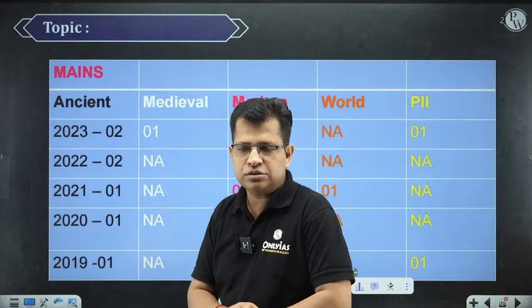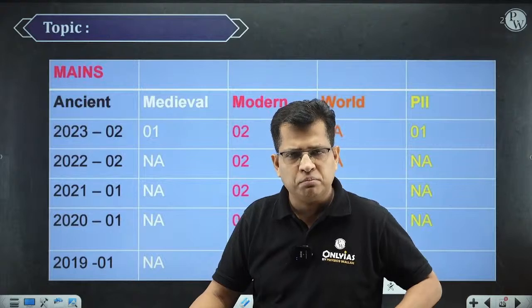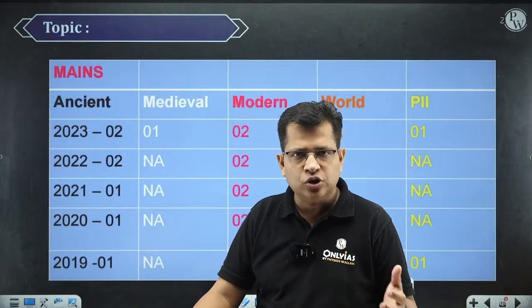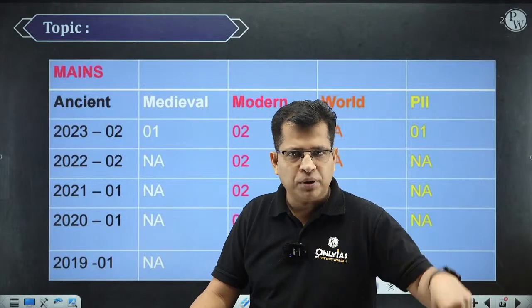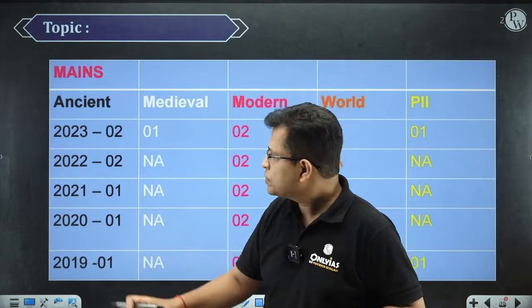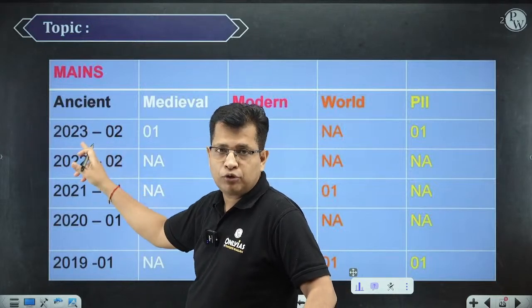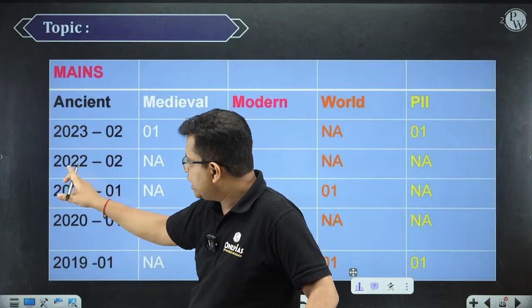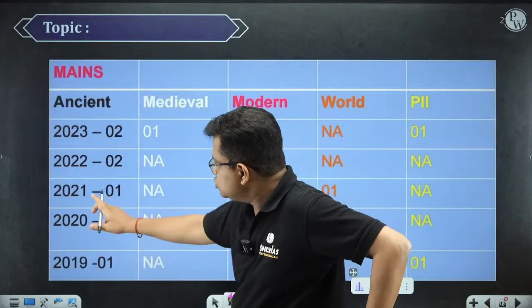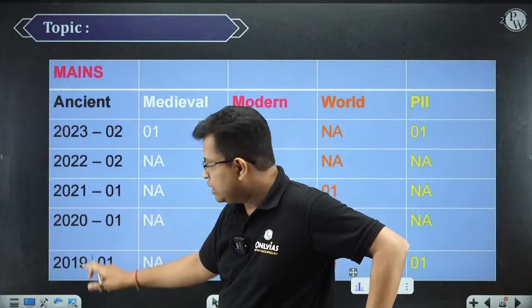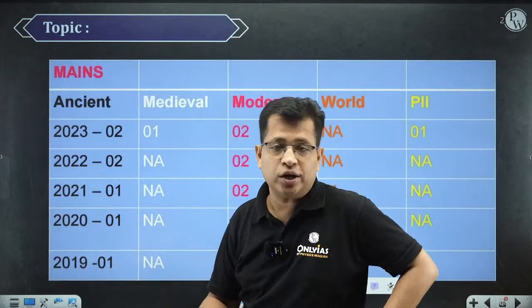Then we will see how many questions have been asked from ancient history, medieval history, modern history, world history, post independence India, or art and culture in the paper of 2024 mains. But in 2023 there were 2 questions that were straight away from ancient Indian history, right? In 2022 again there were 2 questions from ancient Indian history. 2021 there was 1 question. Then 2020 there was 1 question. 2019 there was again 1 question.